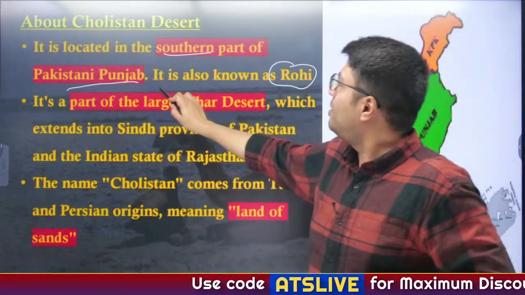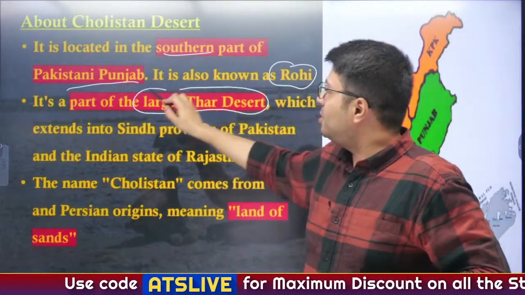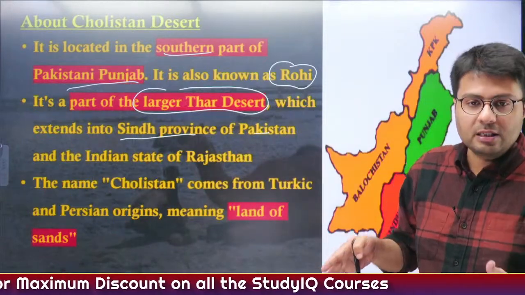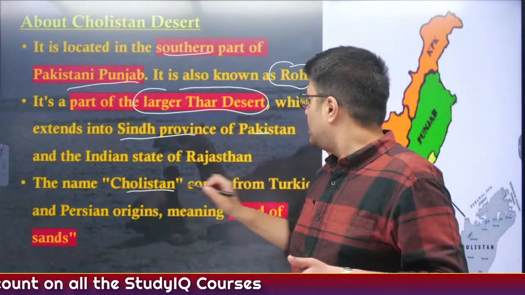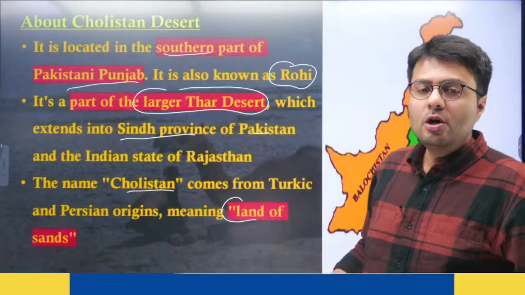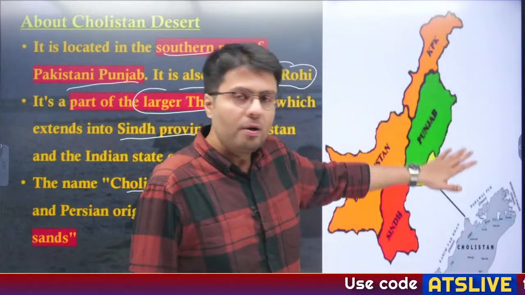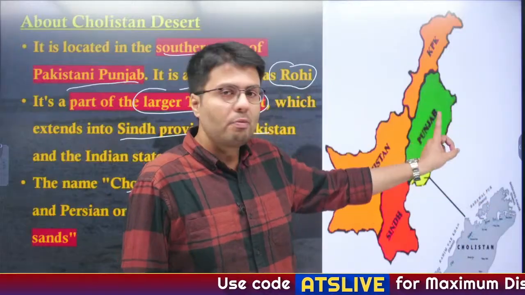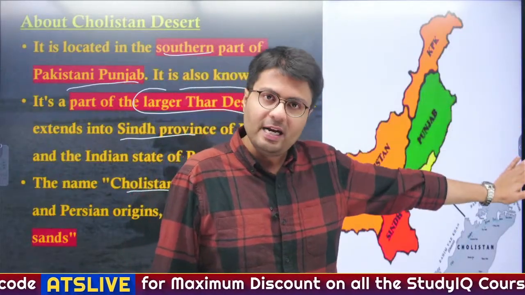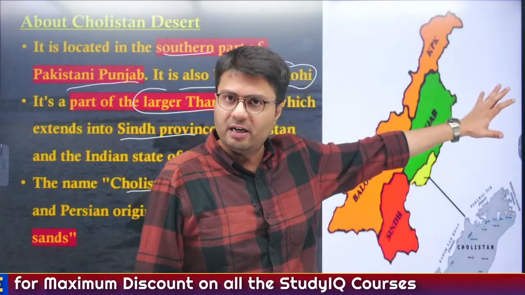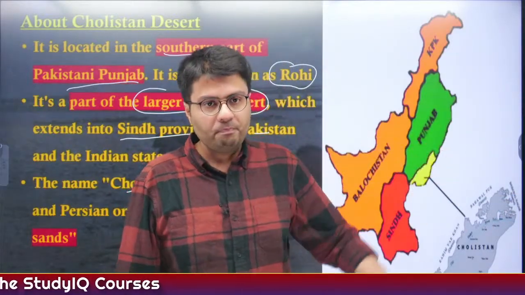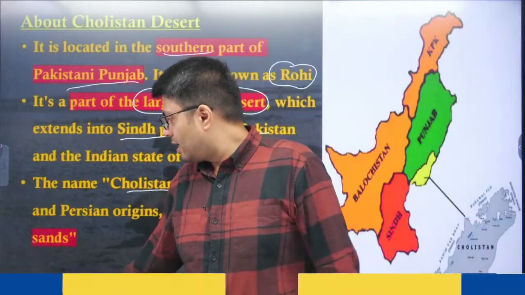It is a part of Greater Thar Desert area which extends from Sindh province in Pakistan and also into the Indian state of Rajasthan. And the name Cholistan comes from a Turkic and Persian origin that means land of sands. So it is located in the Punjab province of Pakistan. Please remember that. And this is an extension of Thar Desert which stretches into India also. Major part of Thar Desert is located in India and Rajasthan. Some part of it is known as Cholistan in Punjab. So this is what this article was about.